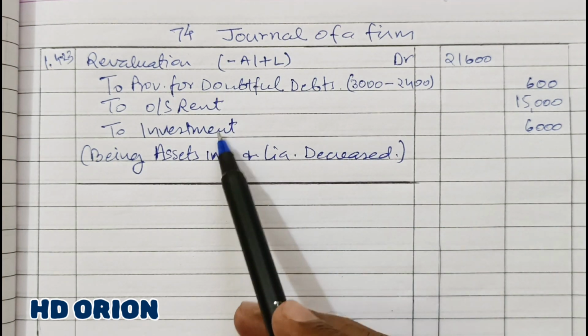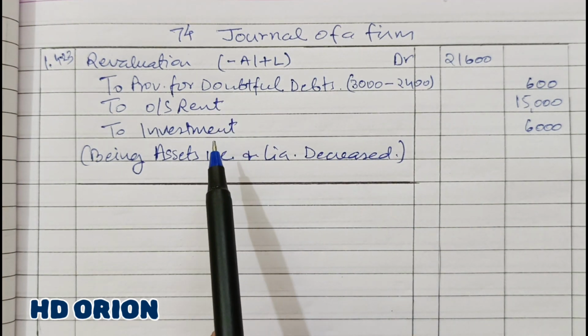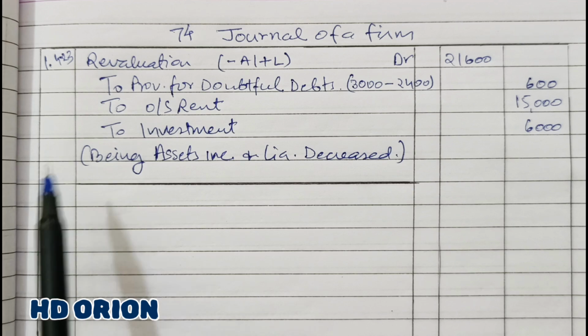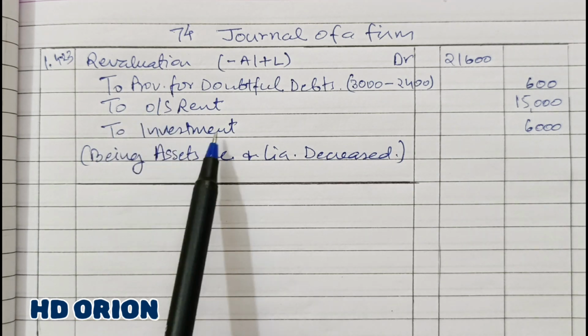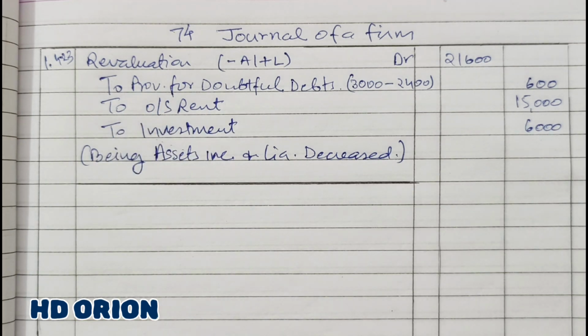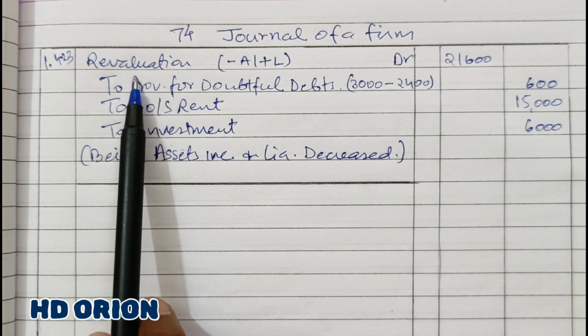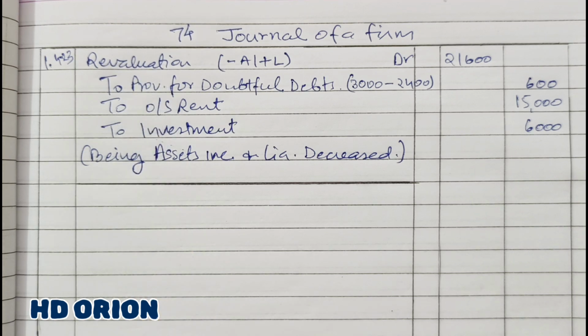Now there are 3 different accounts credited. You can pass 3 different journal entries for this, no problem, but that will be time consuming. So in one single journal entry also you can make a compound entry. Fine. Now let us talk on when revaluation account will be credited. Revaluation account is credited when assets are increasing or liabilities are decreasing. So here there is one asset, that is accrued income, we have to add to the balance sheet.